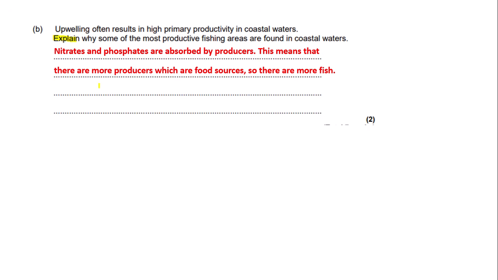The producers are food sources. This means that there are more fish, as there are more food sources available to them. So I've written the nitrates and phosphates are absorbed by producers, which means that there are more producers which are food sources, so there are more fish. So let's look at the mark scheme.